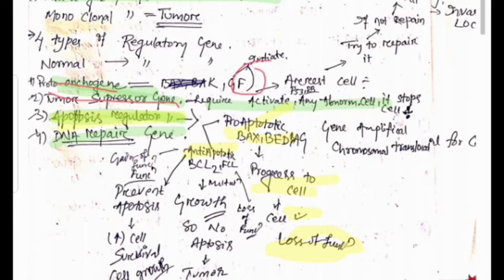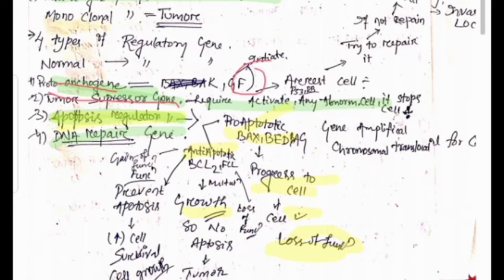Then what is the anti-apoptotic gene? Anti means opposite to apoptosis, meaning this gene is required to prohibit apoptosis. So what is the function of this gene? It is required for the growth of the cell. Why? Because it prohibits apoptosis. Cell death is prohibited due to this anti-apoptotic gene. That's why growth of that cell occurs.